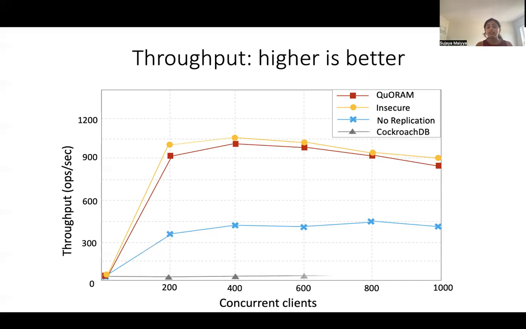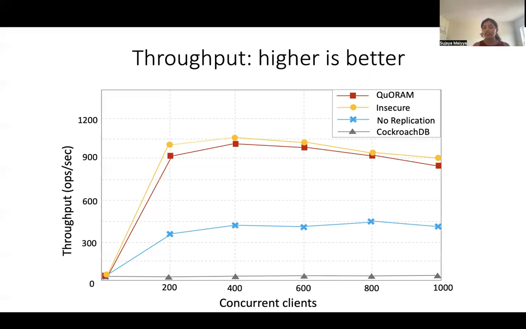And finally, looking at CockroachDB's performance, this is about 33 times worse than QuORAM. And the reason for this is that it also suffers from the single proxy bottleneck. And another major reason is that CockroachDB uses a leader-based replication protocol where the leader is serializing or synchronizing the request for every single client request. And so it has two bottlenecks, which are a single proxy and the leader node that is executing the replication, which is causing it to perform about 33 times worse than QuORAM.